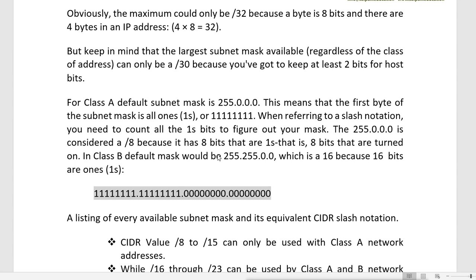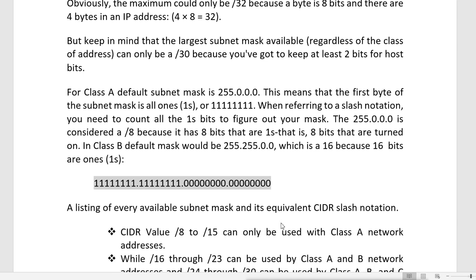And in class B, the default subnet mask would be 255.255.0.0, which is /16 because 16 bits are on. It is like this: 11111111.11111111.00000000.00000000. So here, when you see 16 bits are on in the default class B subnet mask, we can say it is /16. So a listing of every available subnet mask and its equivalent CIDR slash notation is